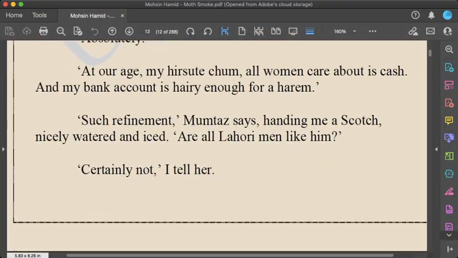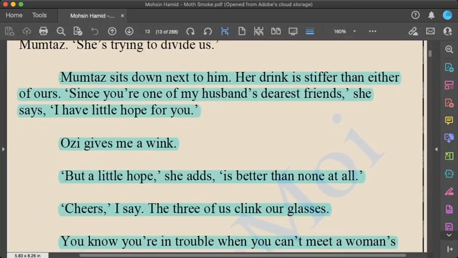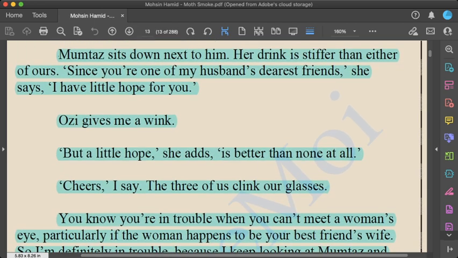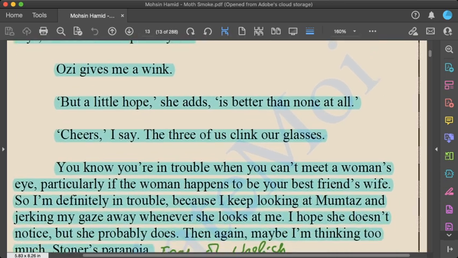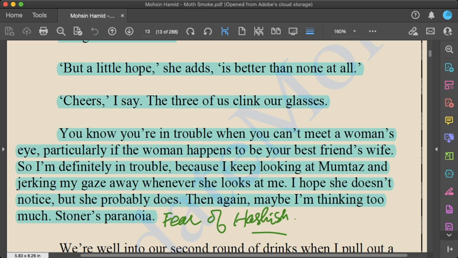We need to go further and see what else in this section we can talk about till the next section of the novel begins. For example, here the writer says, Mumtaz sits down next to him. Her drink is stiffer than either of ours. Since you are one of my husband's dearest friends, she says, I have little hope for you. Uzi gives me a wink, but a little hope, she adds, is better than none at all. Cheers, I say. The three of us clink our glasses. You know, you are in trouble when you can't meet a woman's eye, particularly if the woman happens to be your best friend's wife. So I am definitely in trouble because I keep looking at Mumtaz and jerking my gaze away whenever she looks at me. I hope she doesn't notice, but she probably does. Then again, maybe I am thinking too much. Stoner's paranoia.